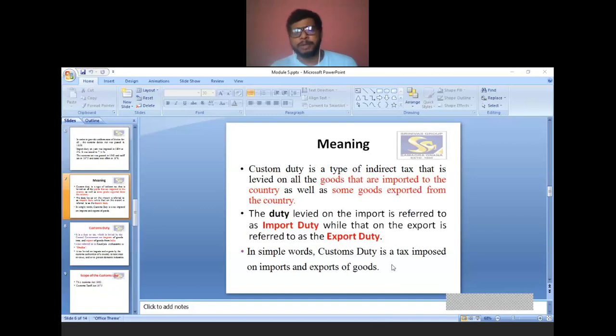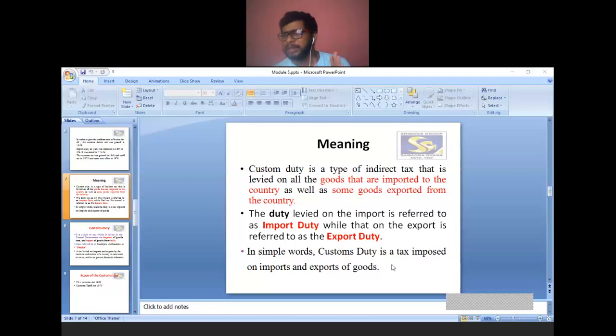Then the meaning of customs duty. Very simple. Customs duty is a type of indirect tax. We have the indirect tax example of GST, applicable to all supply of goods or services, plus we have customs duty, which is also one of the indirect taxes. Customs duty is a type of indirect tax that is levied on all the goods that are imported into the country as well as some goods exported from the country. So customs duty is applicable for both import as well as export.